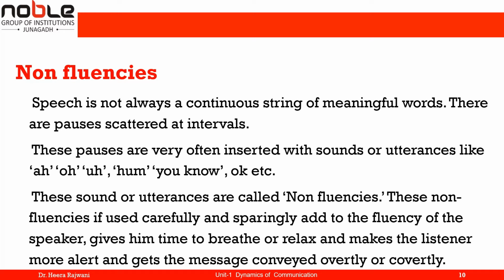These sounds or utterances are called non-fluencies. Non-fluencies means you are fluent, but in other words, you are non-fluent too. It means when you feel you are not able to go fluent, you are not able to go straight away, there you are using some words like oh, and these are known as non-fluencies.